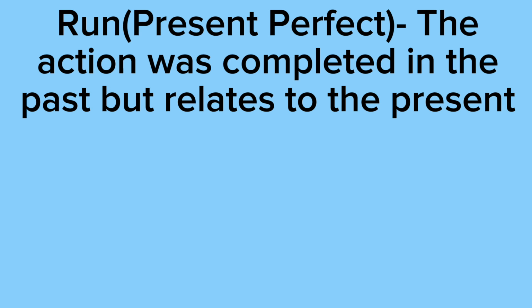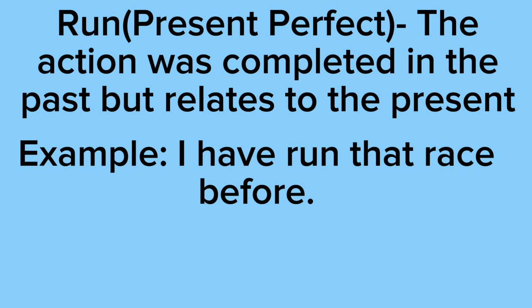Next, we have present perfect, which means the action was completed in the past but relates to the present. Our example says I have run that race before. As you can see, me running the race was something I did in the past, but I can still speak about it in the present. It relates to the present.